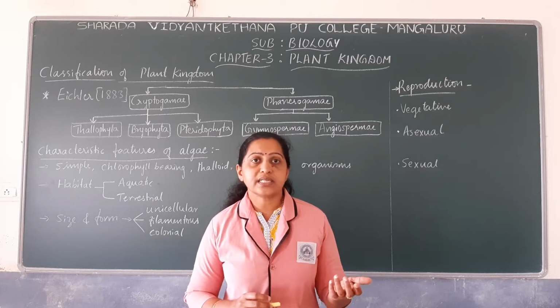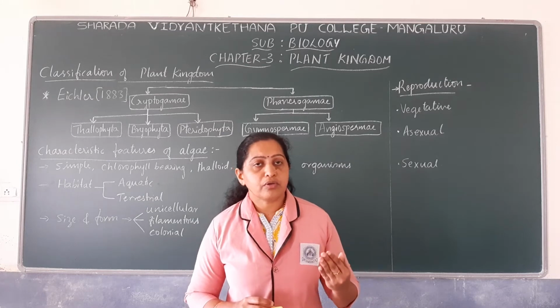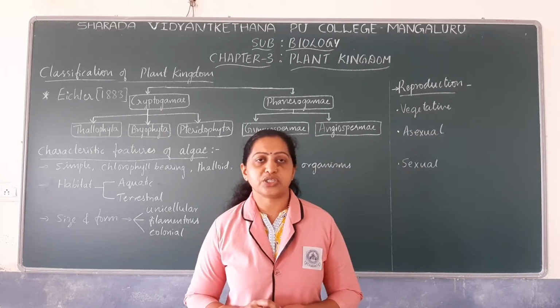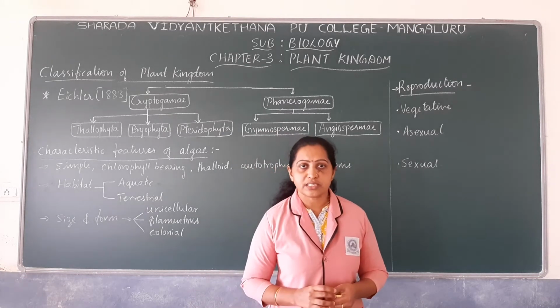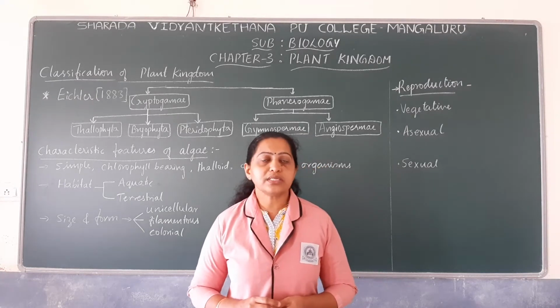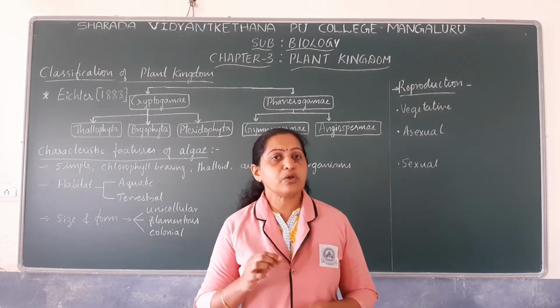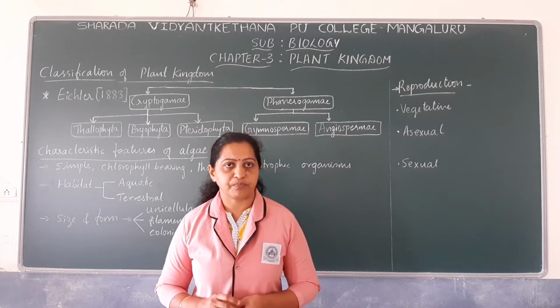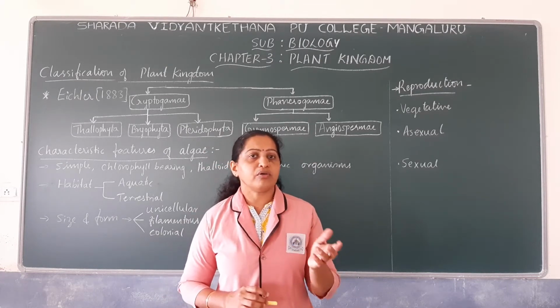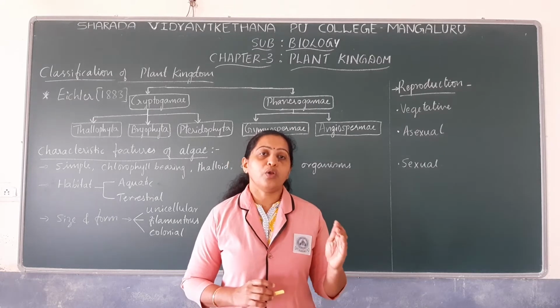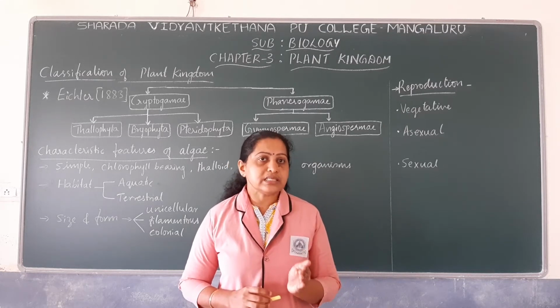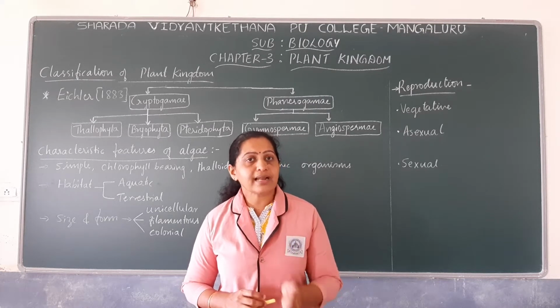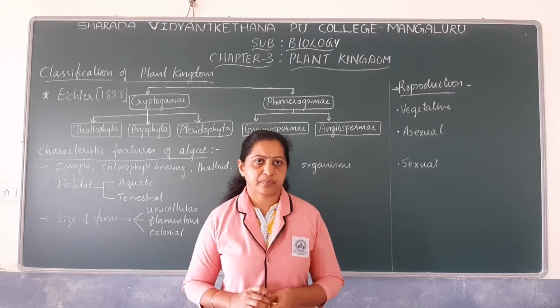And we have discussed that there were various systems of classification like artificial system, natural system, phylogenetic system and phenetic system. And you have clearly noted down on what basis these systems classified the organisms.